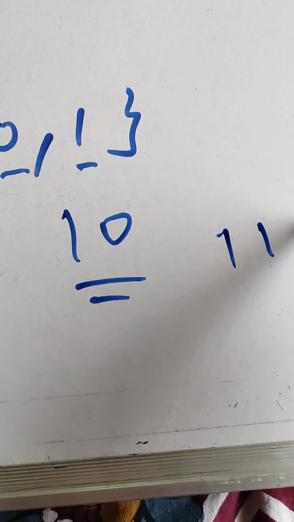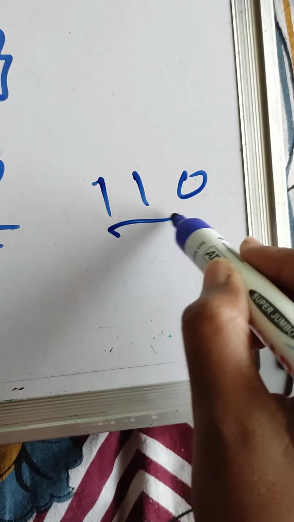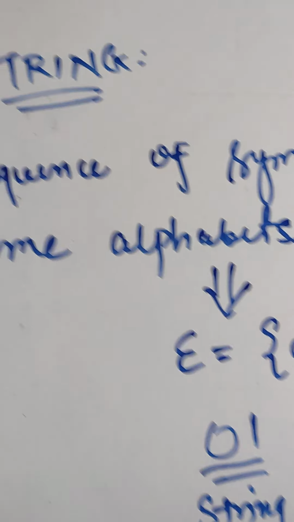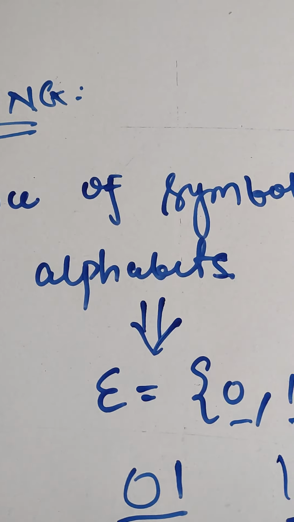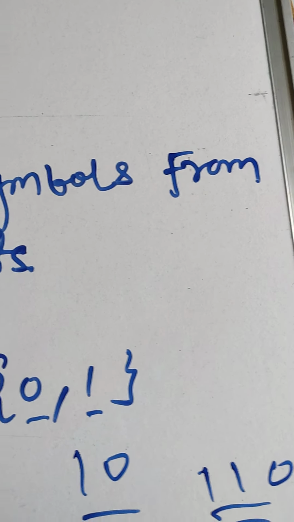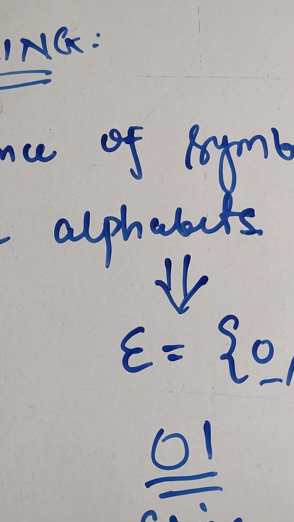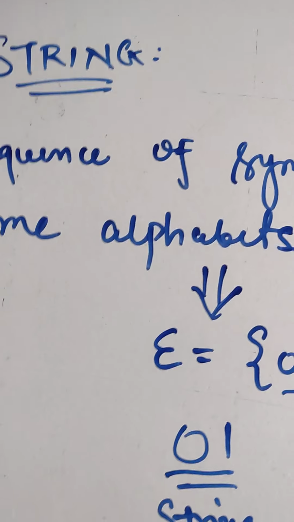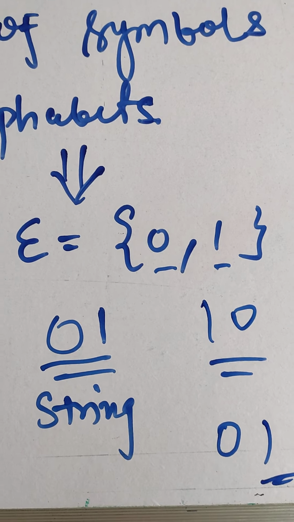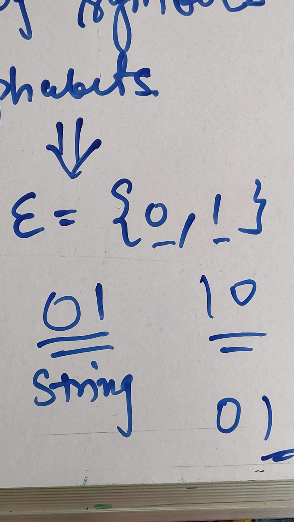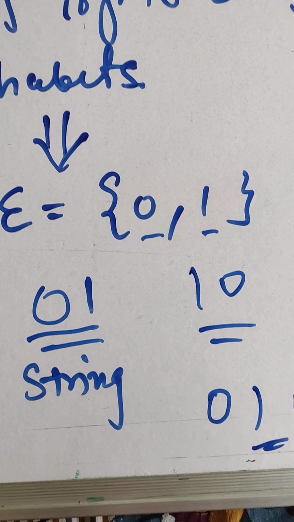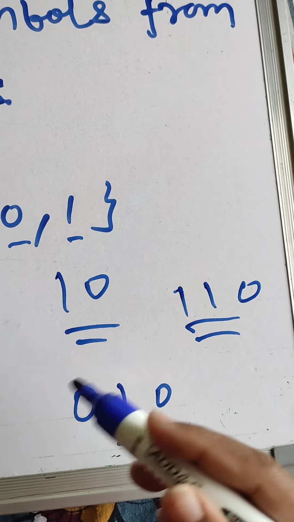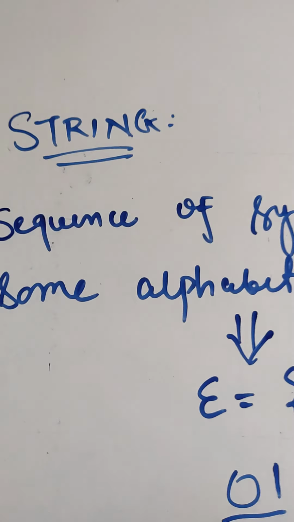Suppose I take 1 1 0, or 0 1 0, these are also strings. So from 0 and 1 we can make sequences like 0 1, 1 0, 0 1 0 or 1 1 0. The sequence which we generate is known as a string.